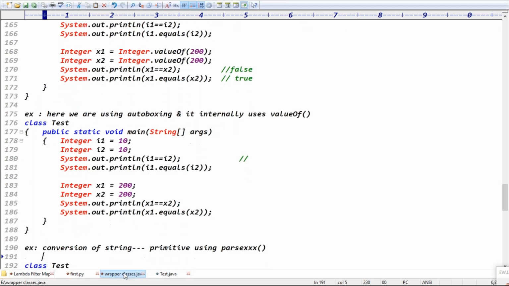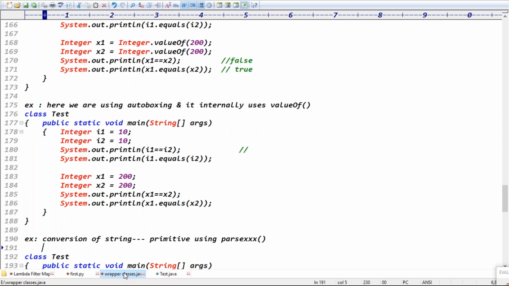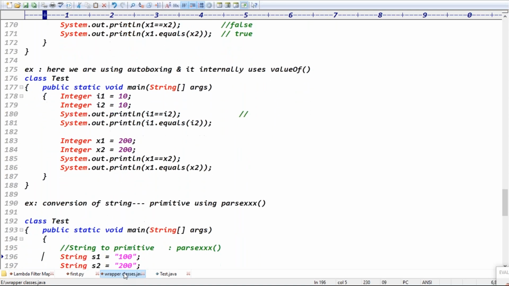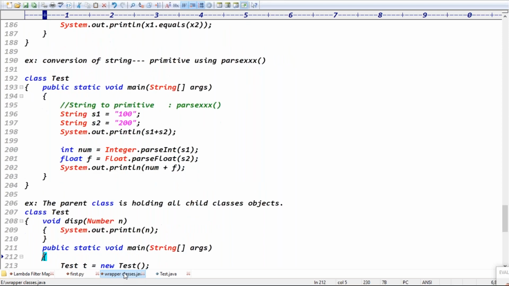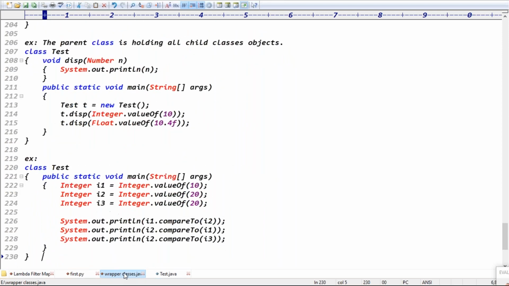Good. Is it clear now? Any questions? No, sir. That is just a comparison, guys. Double equals versus what? The equals method. Exactly. Next one is the compareTo method.